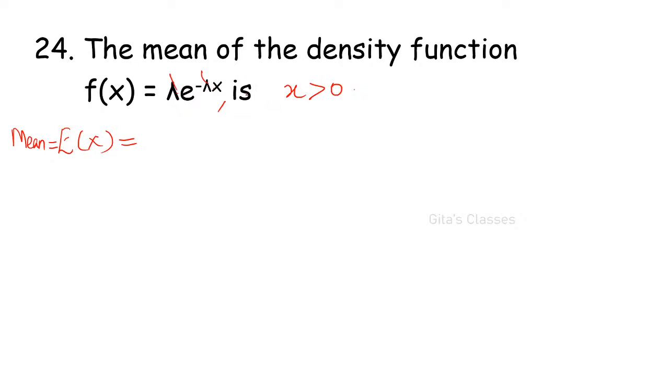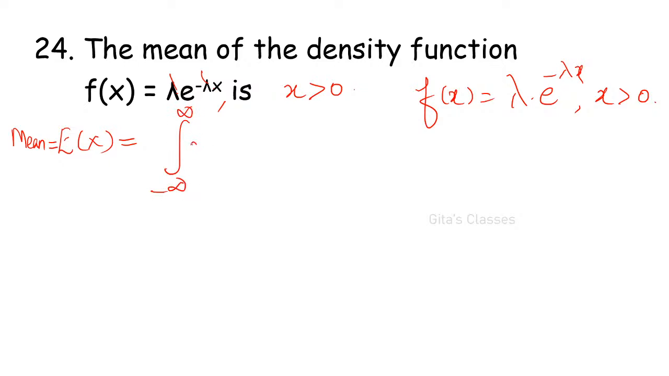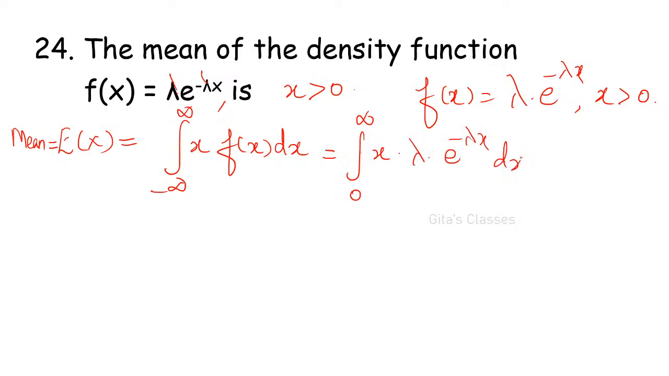F of x is equal to lambda into e power minus lambda x, where x greater than 0. I forgot to type that x greater than 0. Okay. It should be x greater than 0, then only you will get the value. Can you find out quickly? Generally it is from minus infinity to plus infinity, X into f of x dx, right? Therefore here it is only 0 to infinity. X into lambda into e power minus lambda x dx.